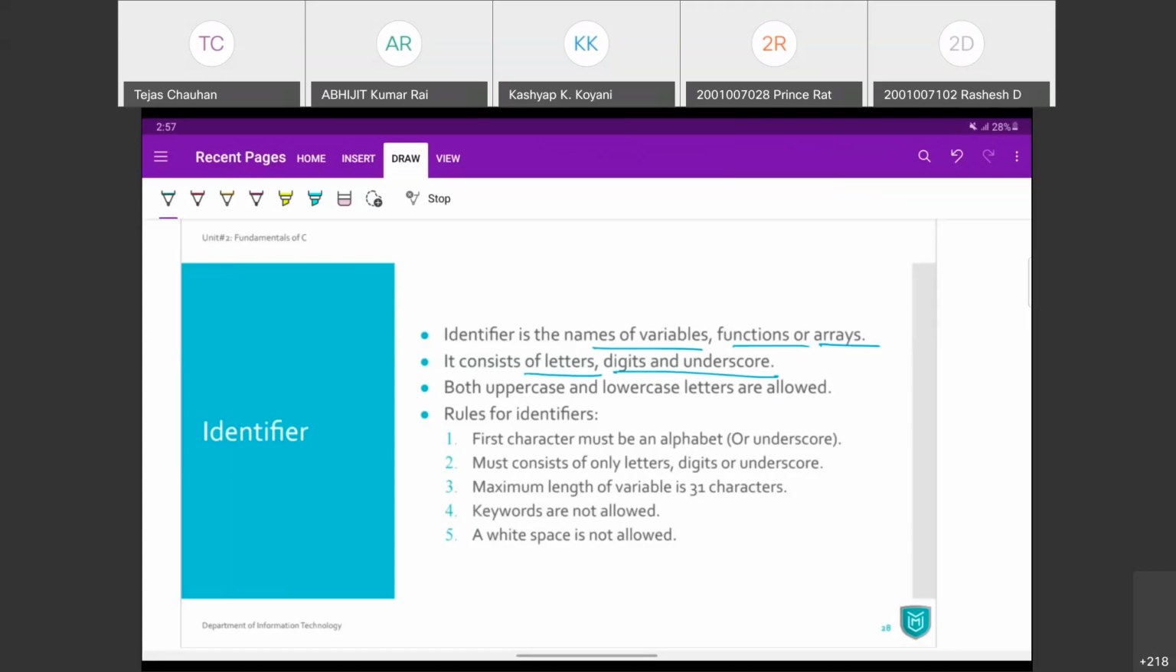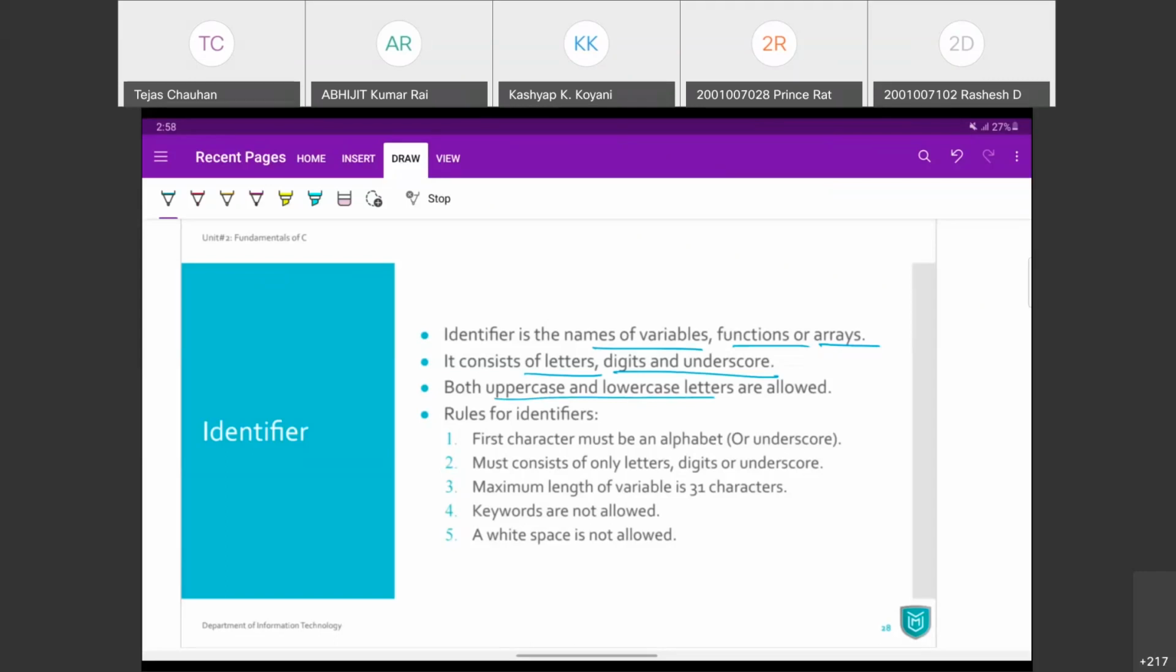ठीक है? जैसे कि आपके नाम में कोई नंबर नहीं चलता, कोई स्पेशल कैरेक्टर नहीं चलता, आपका नाम अल्फाबेटिक ही होना चाहिए, A to Z. Same way, in programming languages, we can label our thing using letters, digits, and underscore. ठीक है? Both uppercase and lowercase letters we can use, but remember C is a case sensitive language, so capital X and small x both are different.